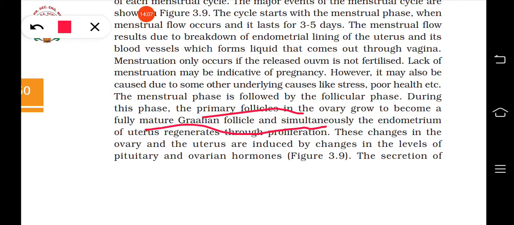Do you remember the various steps? Primary follicles become secondary, then tertiary, and tertiary becomes the mature Graafian follicle. Understood? The second event is that the endometrium of the uterus regenerates, meaning it becomes more thickened. This is due to changes in the levels of pituitary and ovarian hormones. Their quantity in the blood changes, and due to this only. So let's see what it is.